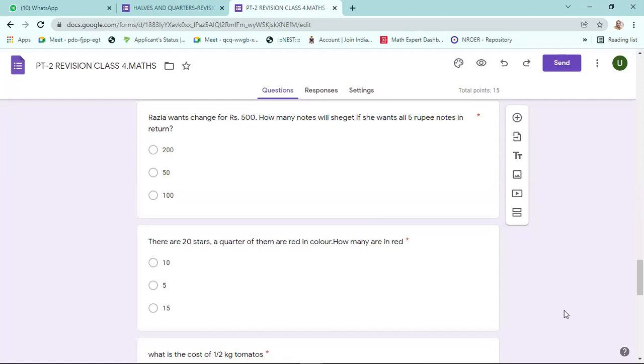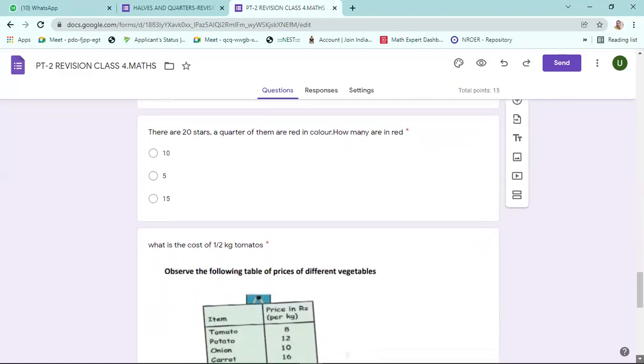Out of 20 stars, a quarter are colored in red. Quarter means 5 stars, sir. 1/4 means always divide by 4. Half means divide by 2. Look at the last question.